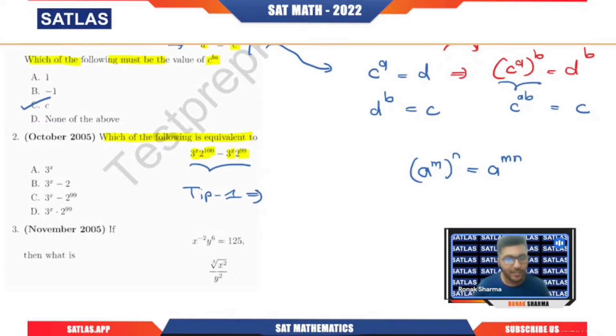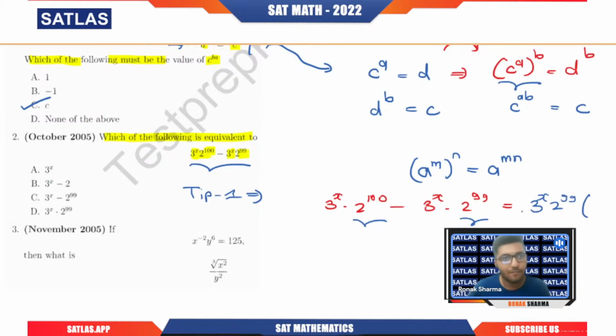Like here, if I have 3 raised to power x times 2 power 100 minus 3 raised to power x times 2 power 99, can you tell me what we can take common from here? We have 3 raised to power x times 2 raised to power 100, then minus 3 raised to power x times 2 raised to power 99. So what can we take common? Yes, we can take 3 power x common, right? And then we have 2 power 100 and 2 power 99. Clearly we can take the lesser power common. So this will give us 2 power 99 common.